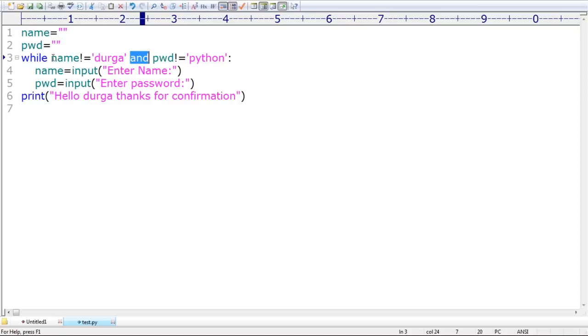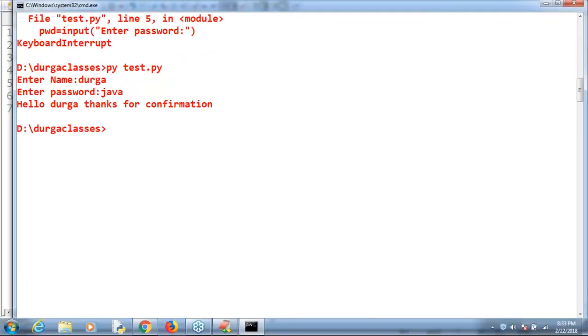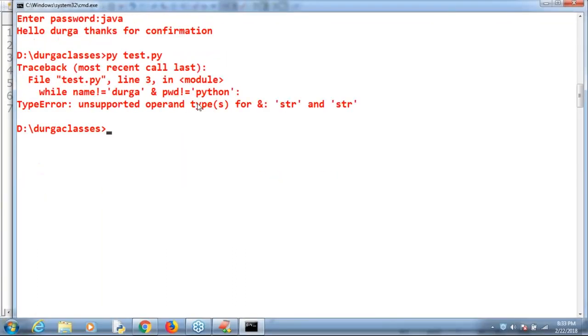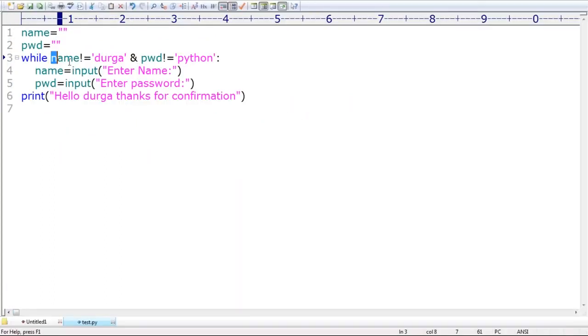If the name is not equal to Durga and the password is not equal to Python, maybe short circuit. Can I use the word 'and' or the symbol? Can you please cross check once again? Here this is between two. Have you observed, right? Unsupported operand type for str and str. Name is not equal to Durga and the second cannot be checked. Remember this one, sir. What thing do we require to use? Can you please cross check?